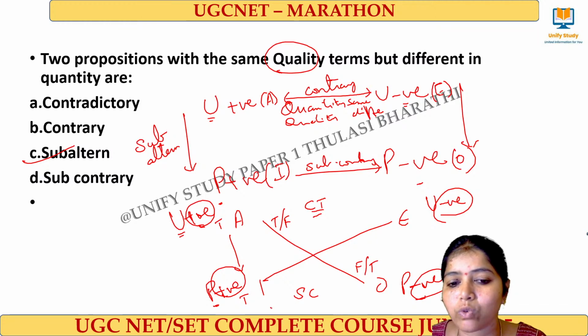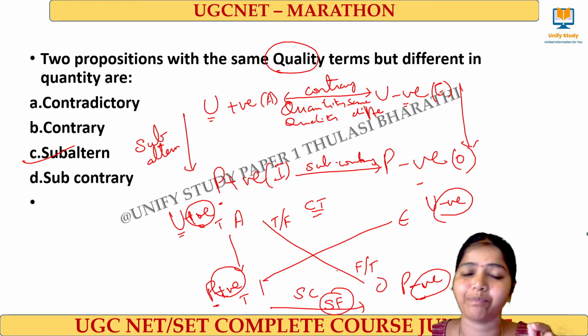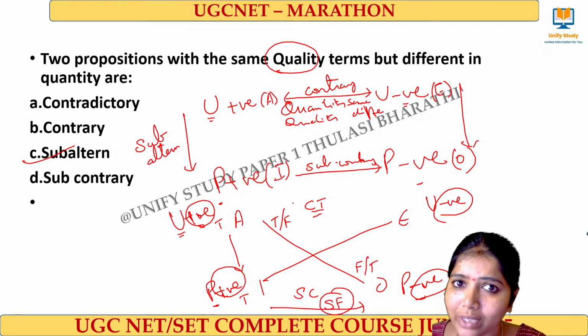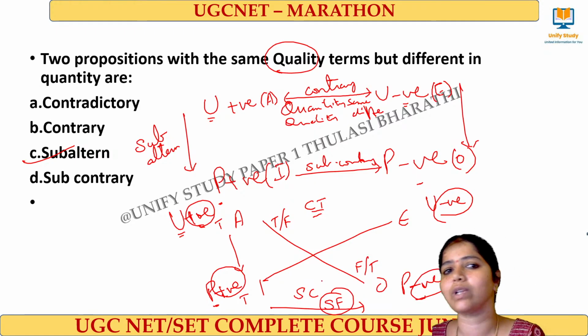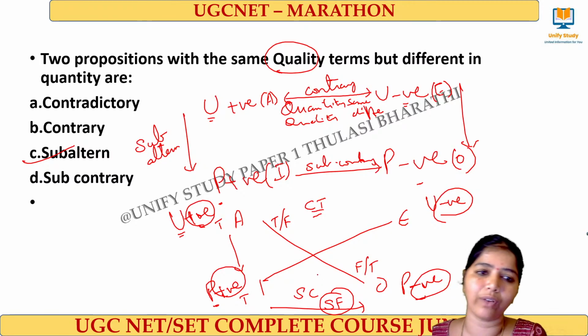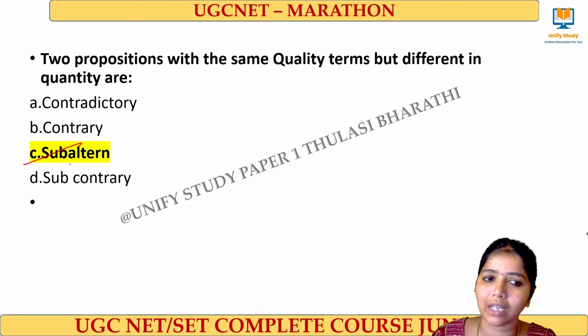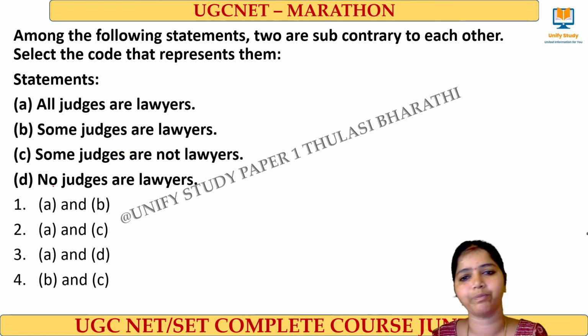And with respect to sub-contrary, they cannot be false at the same time. Here it cannot be true at the same time. Here it cannot be false at the same time. Right? Very good. Next question. Here the right answer is subaltern. Next one, do this one.